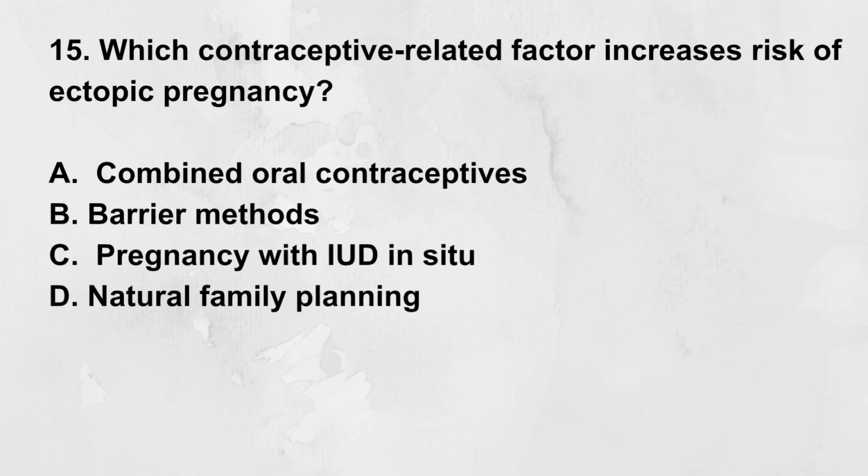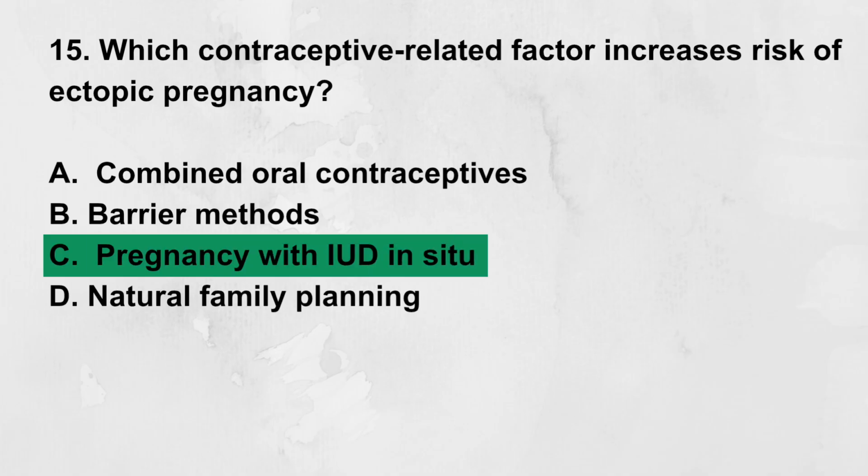Which contraceptive-related factor increases risk of ectopic pregnancy? A. Combined oral contraceptives, B. Barrier methods, C. Pregnancy with IUD in situ, D. Natural family planning. Correct answer, C. Pregnancy with IUD in situ. If pregnancy occurs with an IUD in place, the risk of ectopic pregnancy is increased.